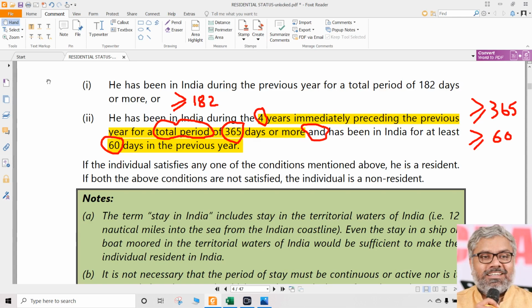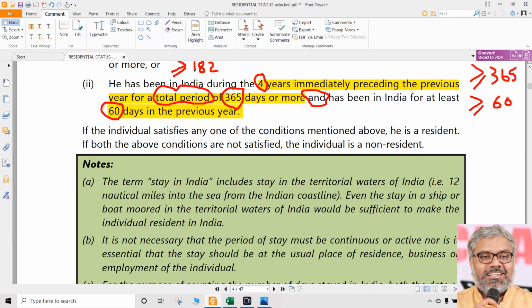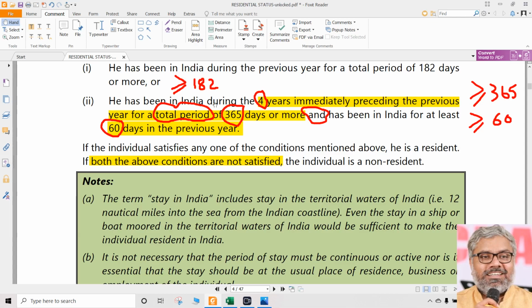Answer is no. You cannot call him non-resident because we don't know whether he is satisfying the second condition or not. So only by looking at 182 days, we cannot jump to a conclusion that the person is a non-resident. We need to look at both the conditions. So when can we call any person a non-resident? If the individual satisfies any one of the conditions, he is a resident. If, very important, both the above conditions are not satisfied, then he is a non-resident. Means even if one condition of these two is satisfied, that is enough. Then he can become resident. If both the conditions above are not satisfied, then such an individual is called a non-resident.